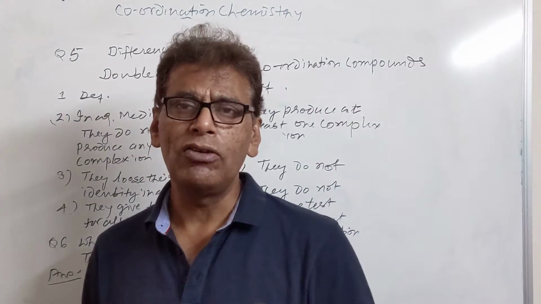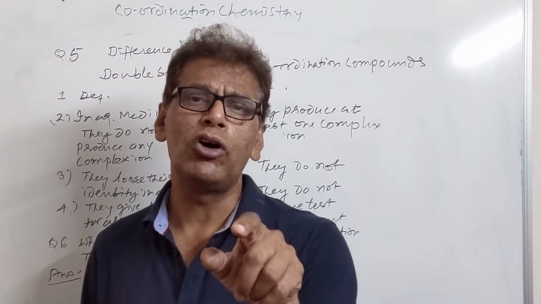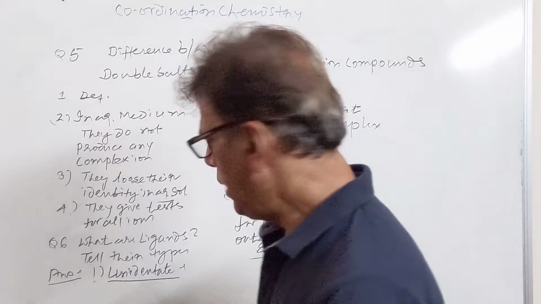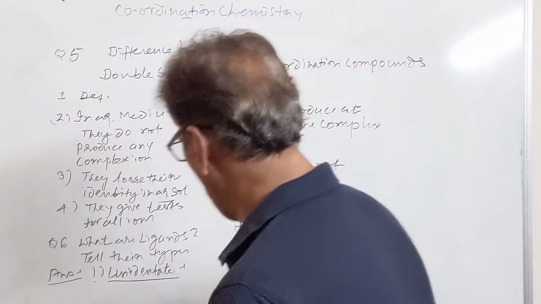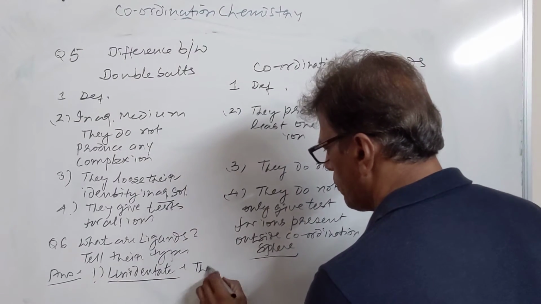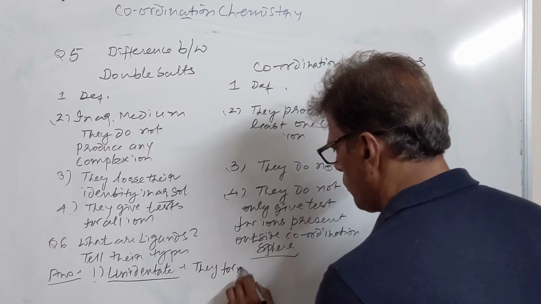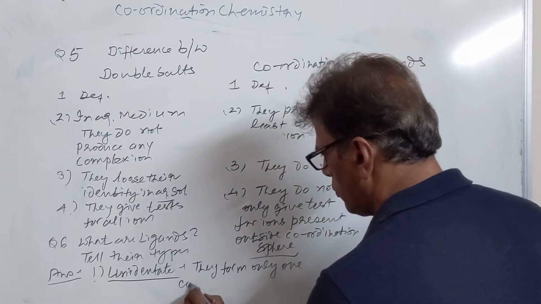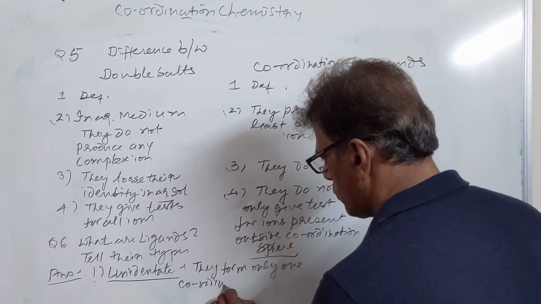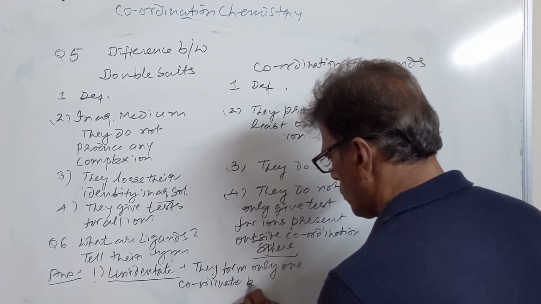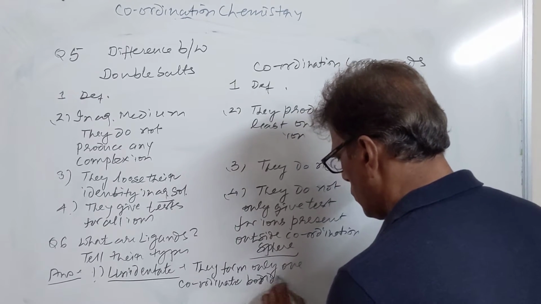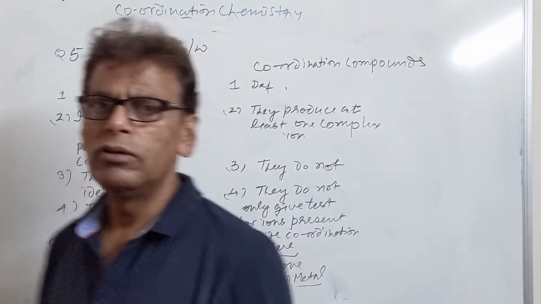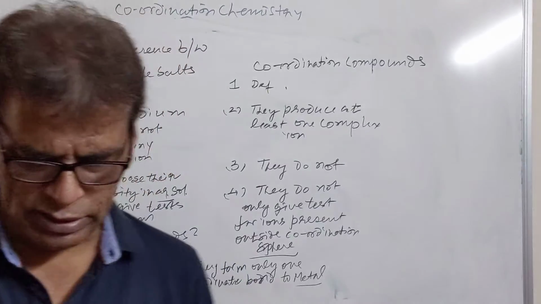The ligand which can form only one bond, which can give only one touch to the metal ion, unidentate ligands, they form only one coordinate bond to metal.